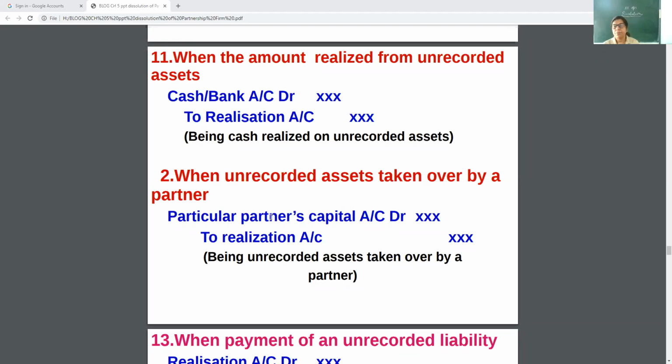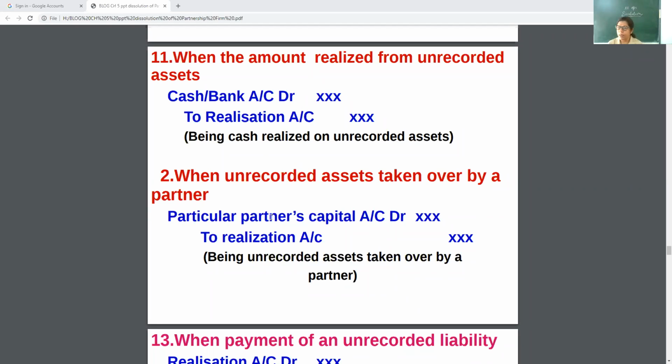So at that time, they can find various unrecorded assets, which may be in their godown, which may be obsolete, which may not be used by the firm. But now as they are going to wind up, they have some assets. So what to do then? Then these assets are to be sold off or realized, okay, like cash and debit to realization account, cash realized on unrecorded assets. Okay, I am giving you an example.